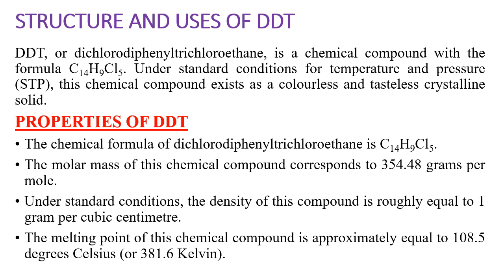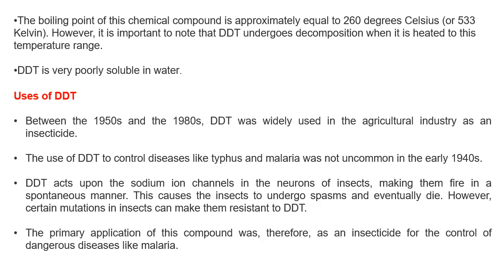The molar mass of this compound is 354.48 grams per mole. Under standard conditions, the density of this compound is roughly equal to 1 gram per cubic centimeter. The melting point of this compound is 108.5 degrees centigrade or 381.6 Kelvin. The boiling point of this compound is 260 degrees Celsius. DDT is very poorly soluble in water.